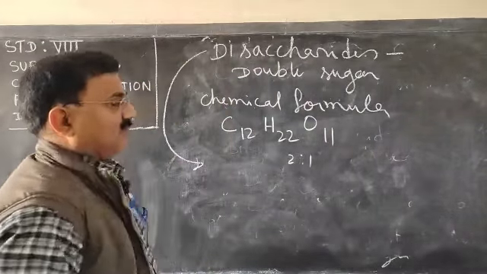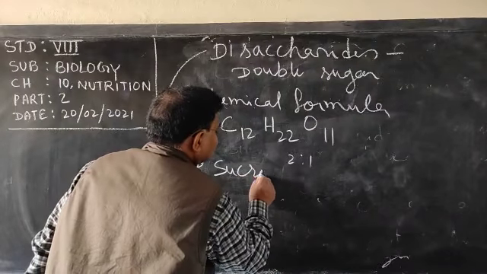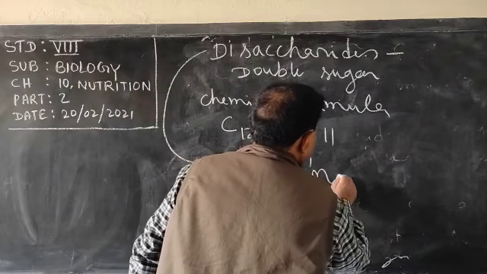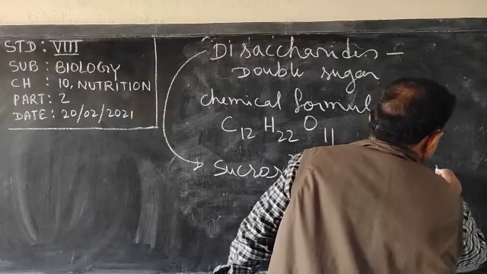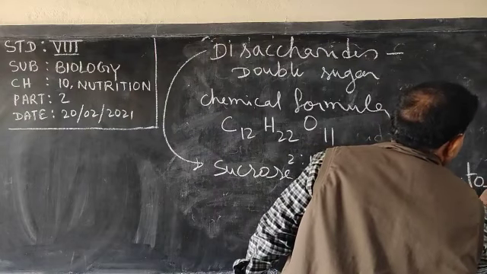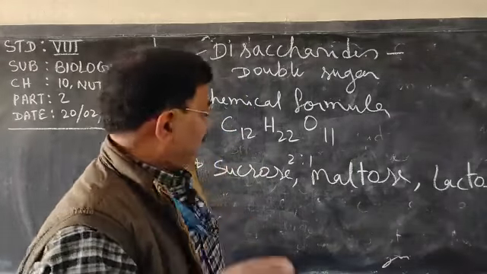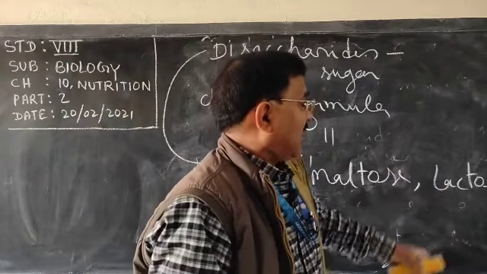Now this disaccharide is of three types: sucrose, maltose and lactose. This disaccharide, or double sugar, is of three types: sucrose, maltose and lactose.